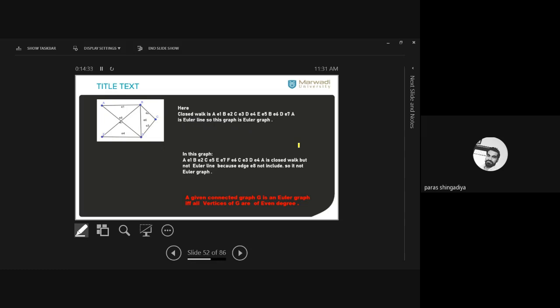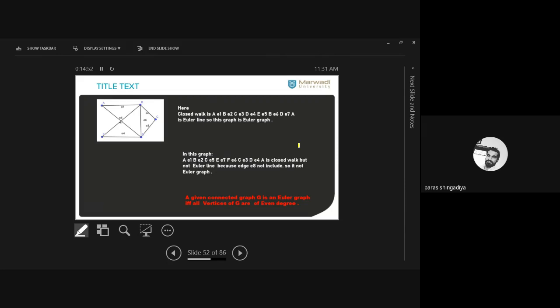So A, E1, B, E2, C, E3, D, E4, E. These boundary edges are covered now. Clear? All the boundary edges are covered. Now three edges are remaining. So let's move in this direction. I will cover E5 and reach B again.